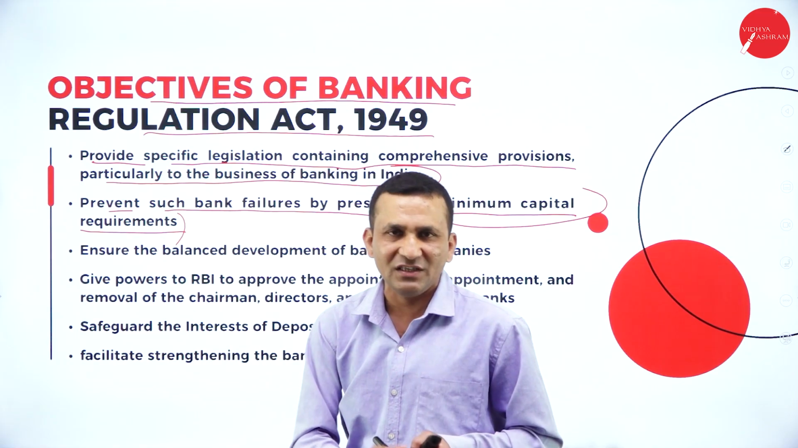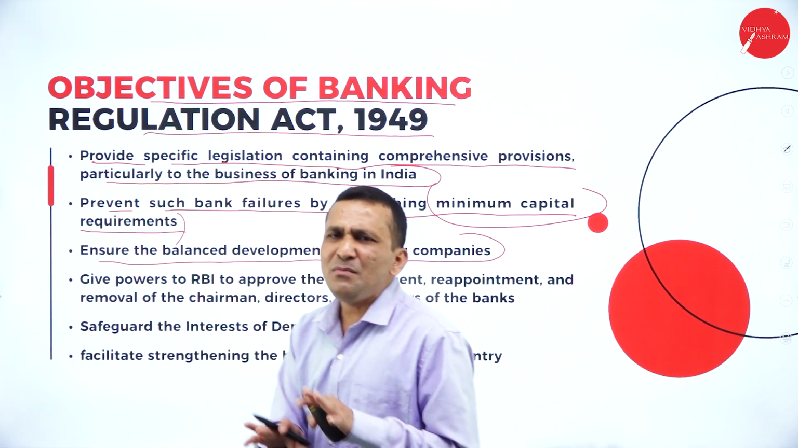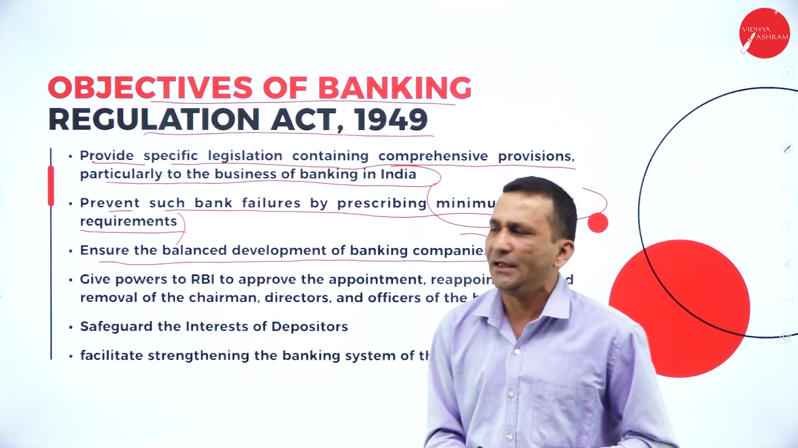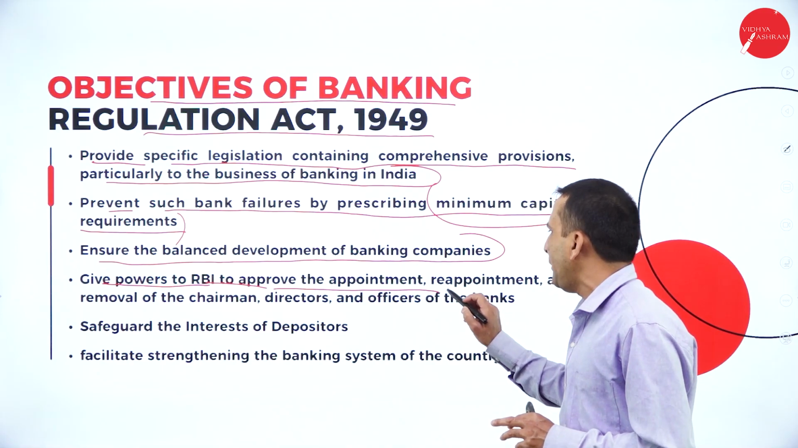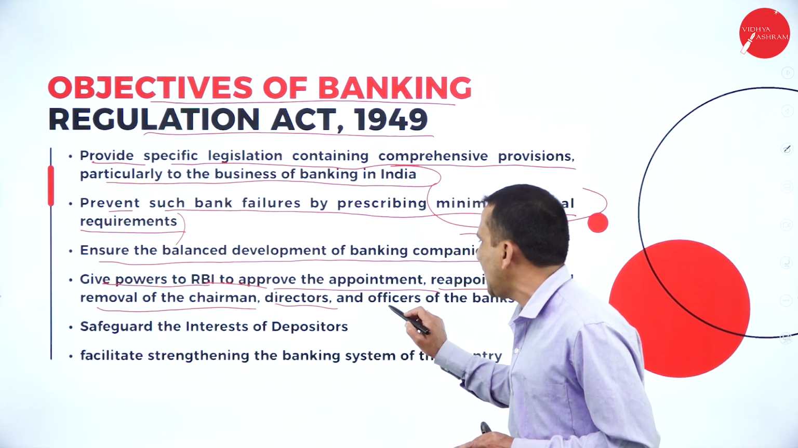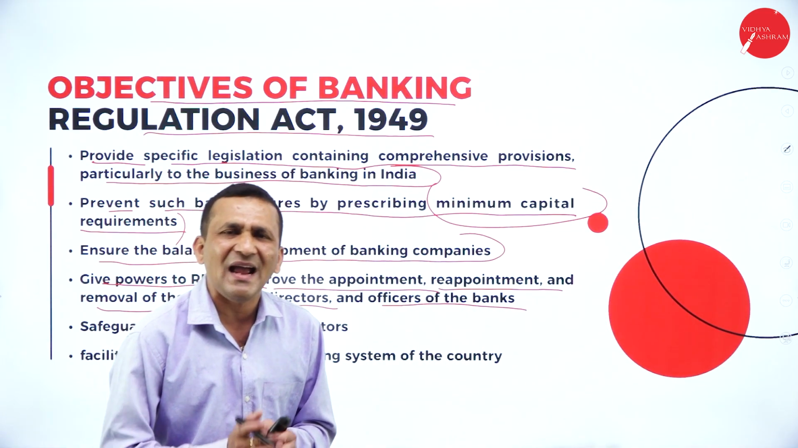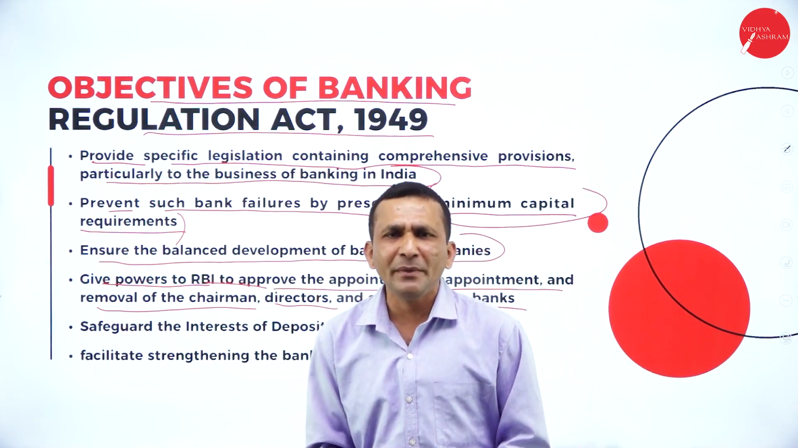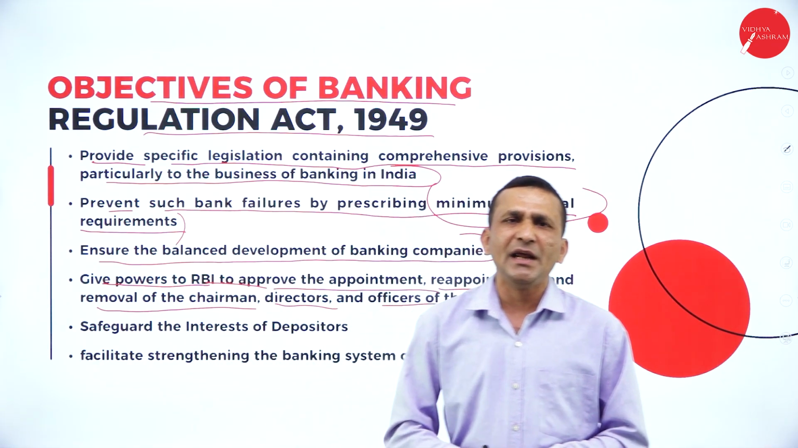That is an objective of this act: to ensure the balanced development of the banking company. Almost every commercial bank and cooperative bank needs to balance everything properly. And it gives power to the RBI to approve the appointment, reappointment and removal of the chairman, director and officer of the bank. In the individual bank there is a proper hierarchy, starting from the chairman; the appointment of the chairman, the director, and the board.